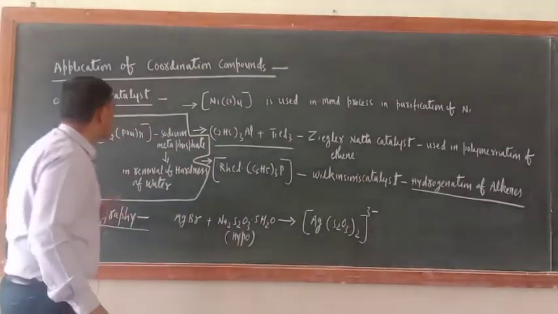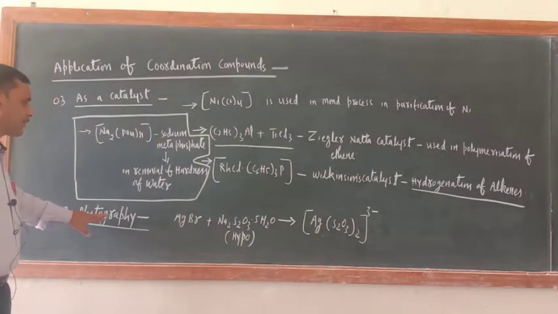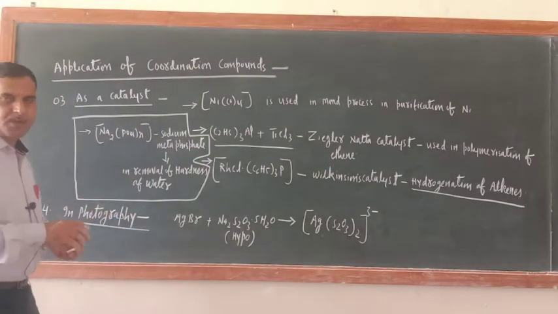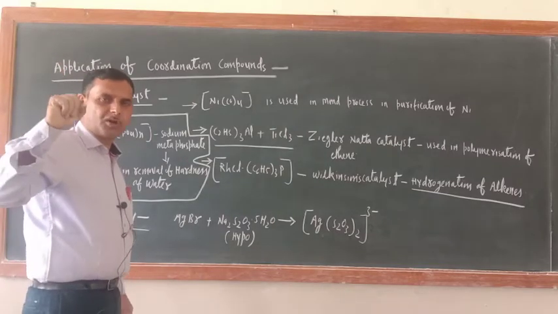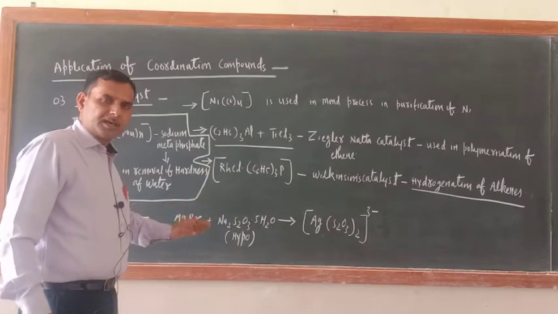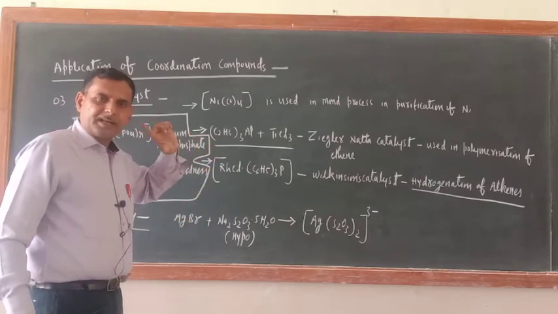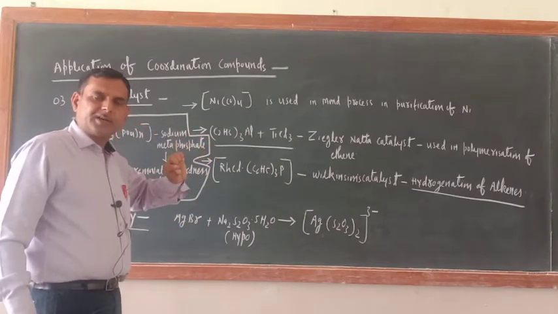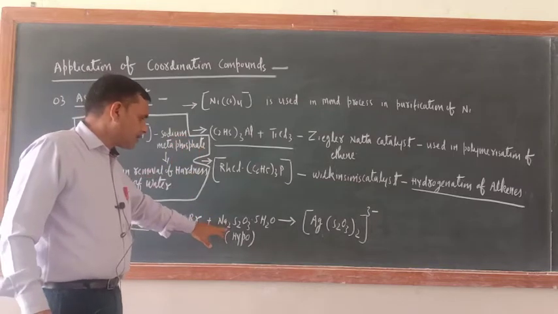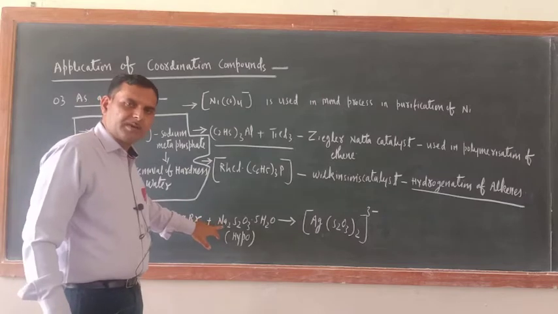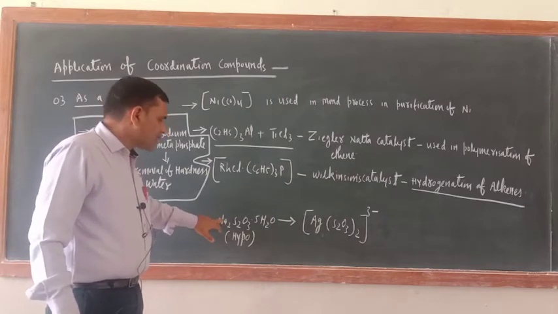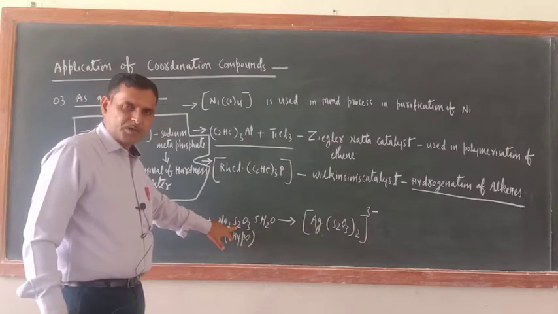Now the next application of coordination compounds is in photography. Nowadays there is a lot of advancement in technology. Earlier, people took photographs and dissolved the negative in one solution, known as hypo solution. What is the chemical name of hypo solution? Sodium thiosulfate.